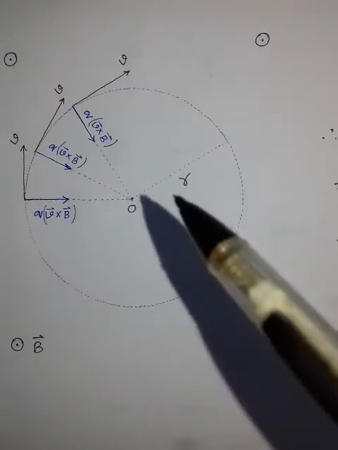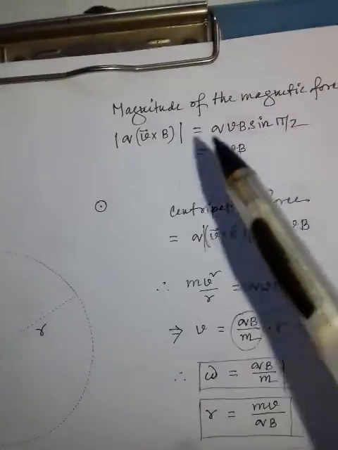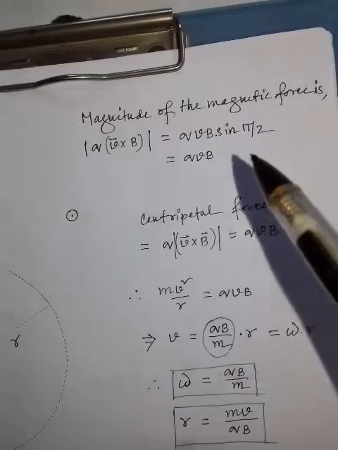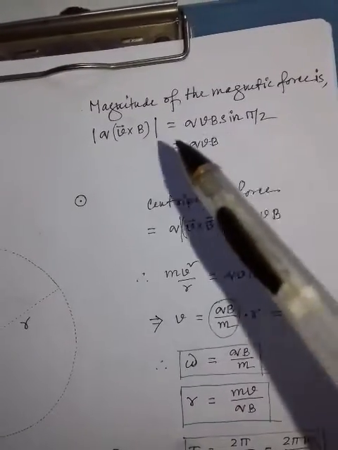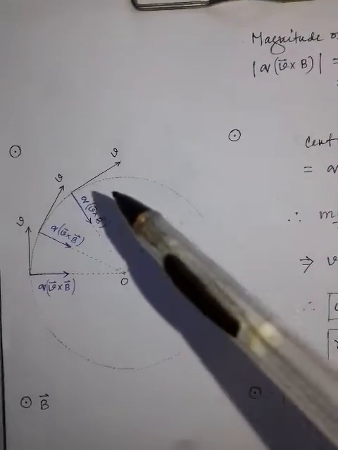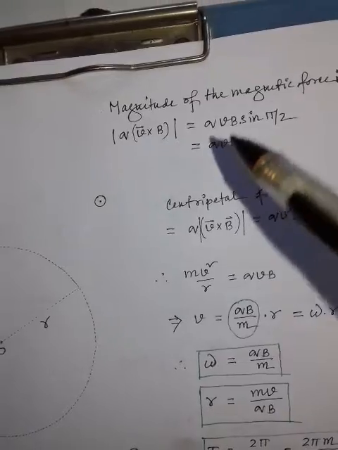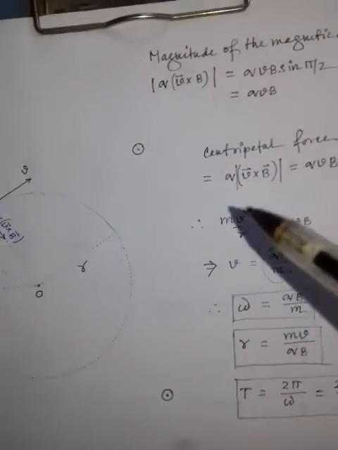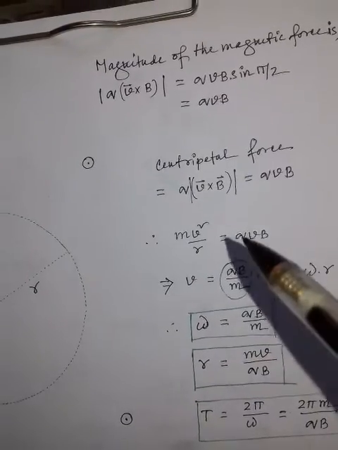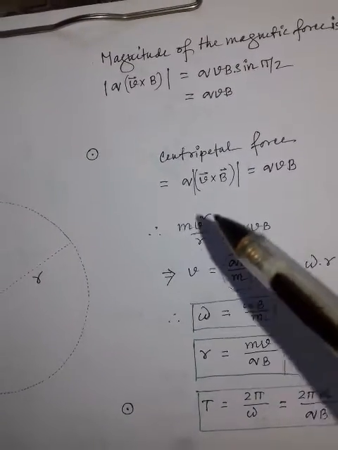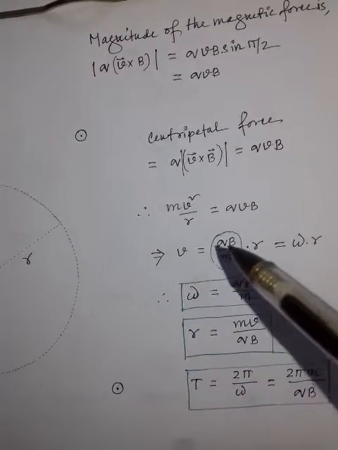So the magnitude of q v cross B is q v B sine pi by 2, which is equal to q v B. This will provide the required centripetal force to move in this circular track. So this force must be equal to the centripetal force m v squared by r. If we equate q v B to m v squared by r, then we readily get the speed v as q B by m into r.